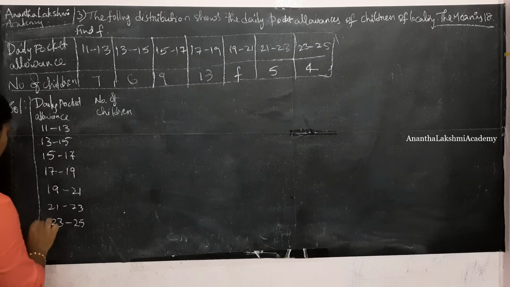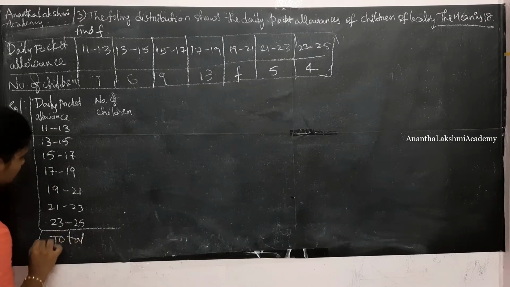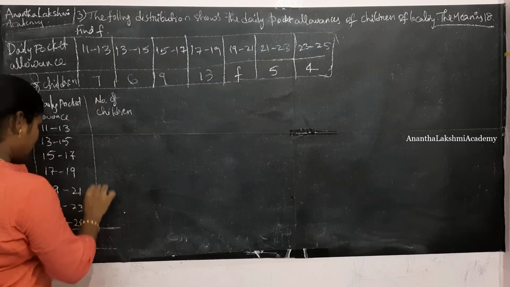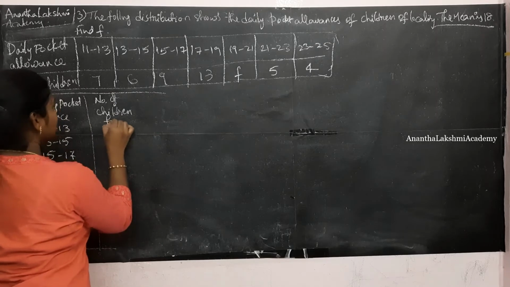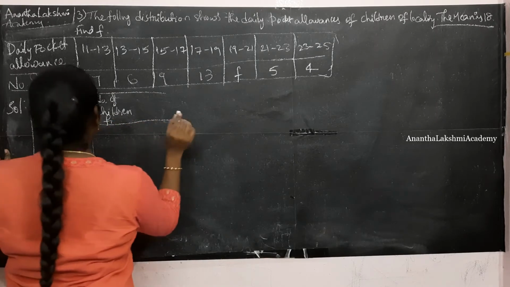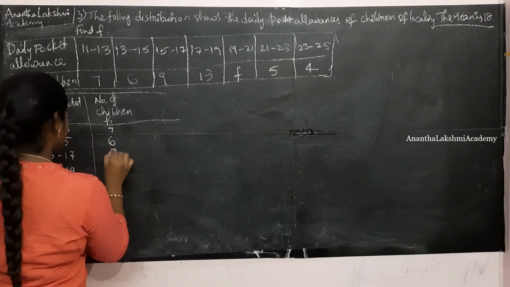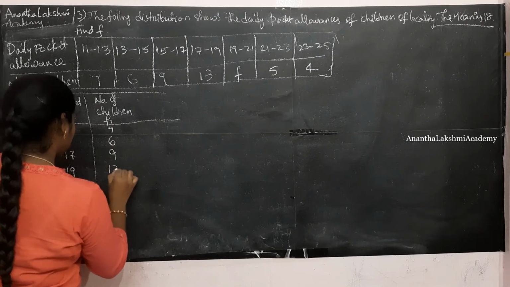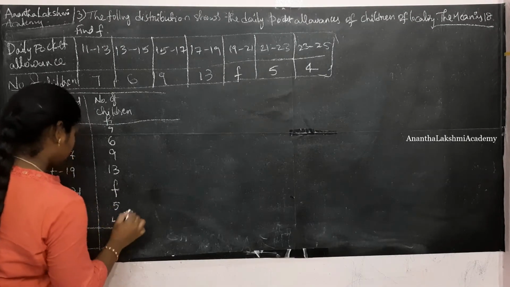Alright, and here we will be getting a total column. The daily pocket allowance in rupees and the number of children, which is nothing but fi. So 11 to 13 we have 7, 6, 9, 13, f, 5 and 4.